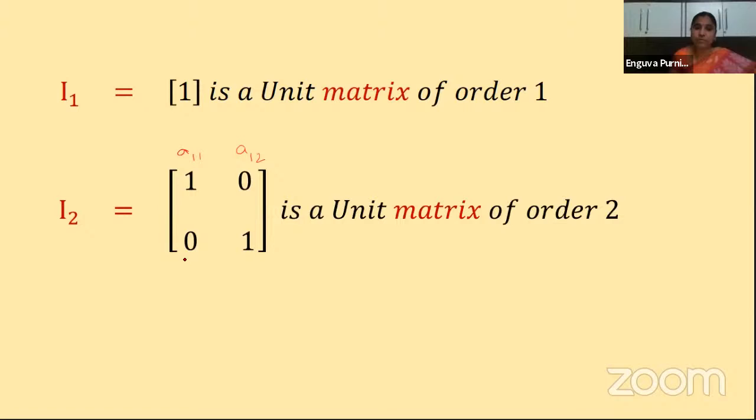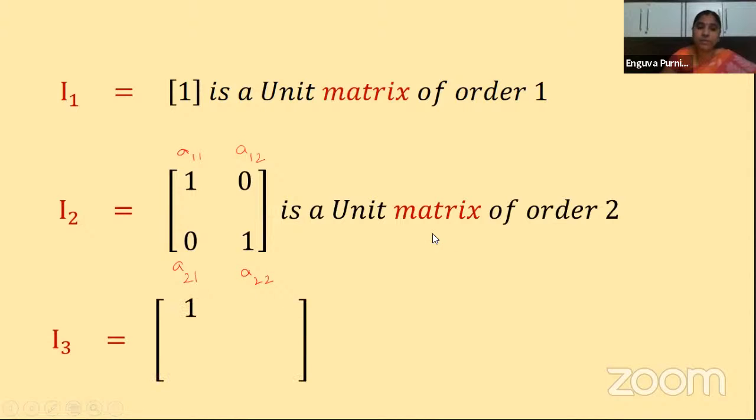And what is the position of this element? A21. Here also, if you observe, i is 2 and j is 1, so i is not equal to j. So there we should have 0. And what about the position of this element? A22. Yes, here i is equal to 2 and j is equal to 2. So when i is equal to j, there we have 1. Wherever the values of i and j are equal, there you should have 1, and the remaining elements should be zeros. Such a matrix is called a unit matrix. This is a unit matrix of order 2.